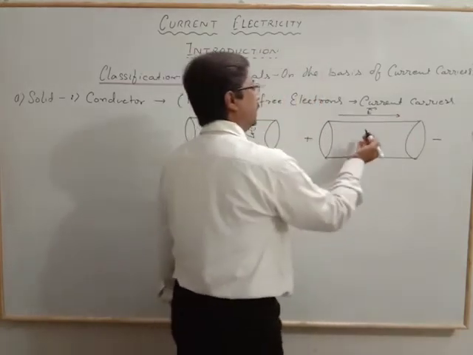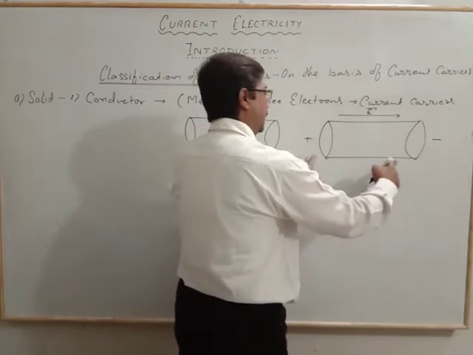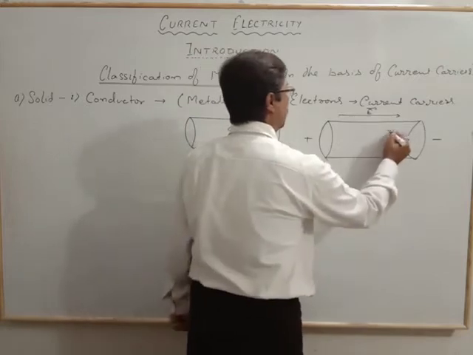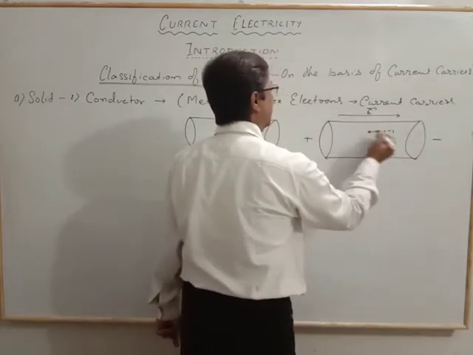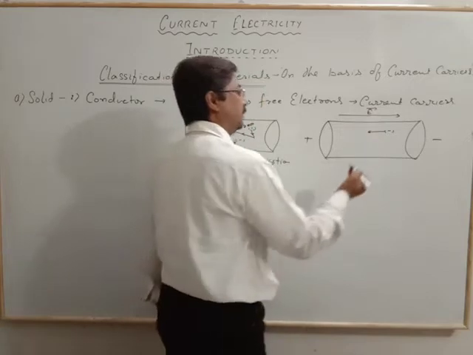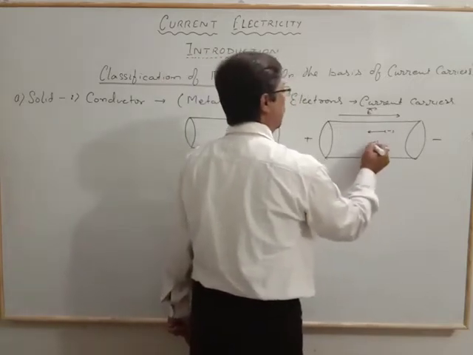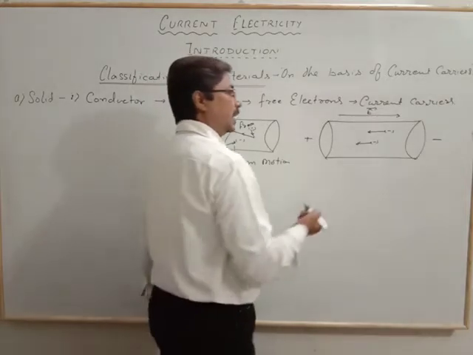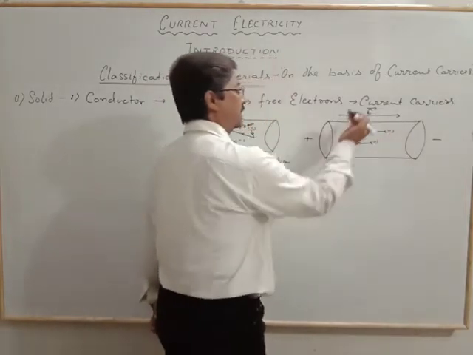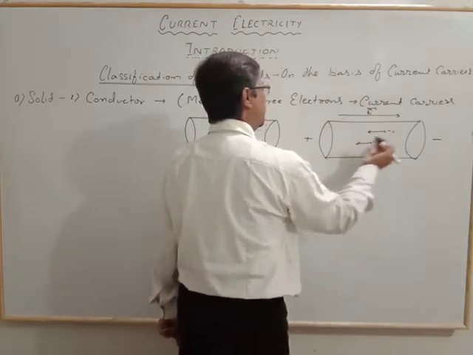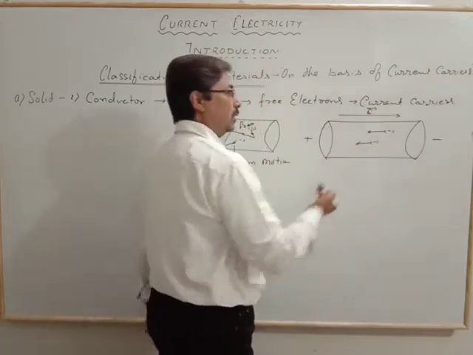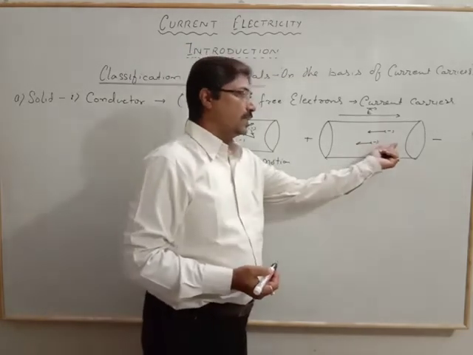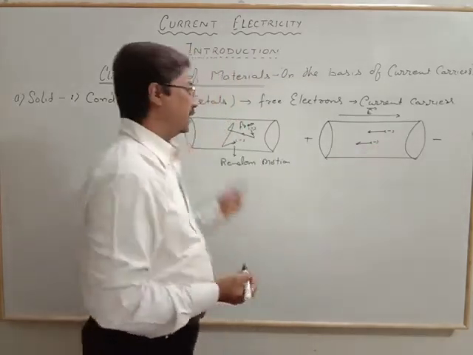So the electrons drift in a particular direction, moving against the field direction. Negative charges are moving against the field direction. That is the flow of charge through the cross-sectional area. Now we can say that electrons are the current carriers in a conductor.